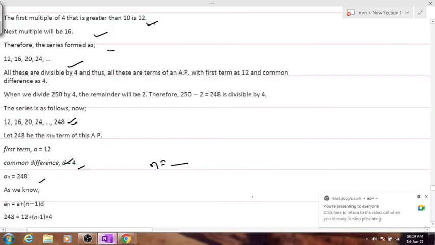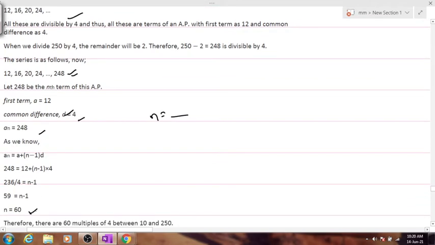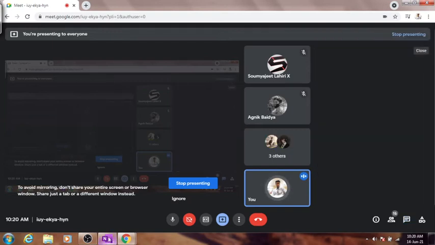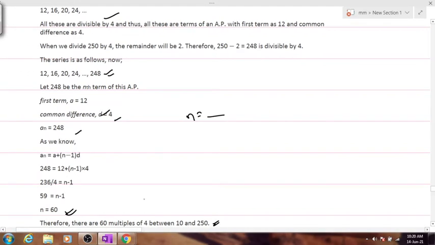Three have already answered, very good. So n has come out to be 60, I believe. Apart from this, three students, how many have got the answer as 60? Okay, 1, 2, 3, 4, 5 students have already got the answer 60. And rest of you, do I assume that you have got the answer, or you are not saying anything? That means you haven't got the answer.